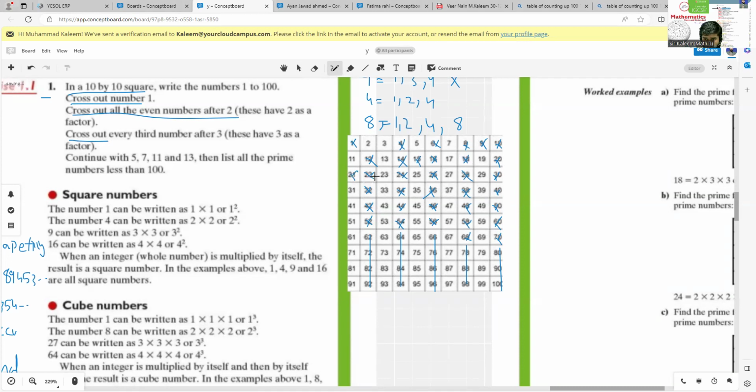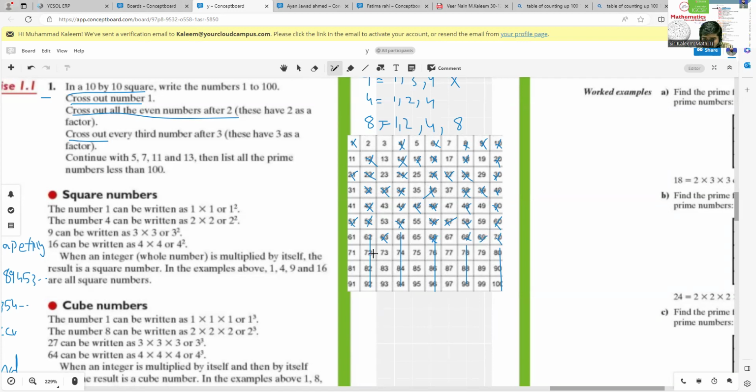So after that, this one, 21, 24 is already crossed out, 27, and then 33, 39. And similarly, you have to move forward. You have to just cross out the multiples of 3. Okay. So here, 51, this number will also be included. After 51, 54, after 54, 57, after 57, 60, then 63, then 66, and then 69.